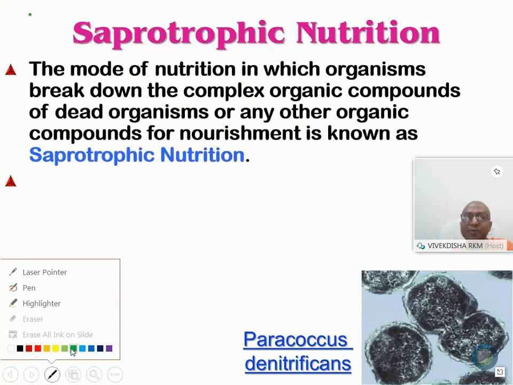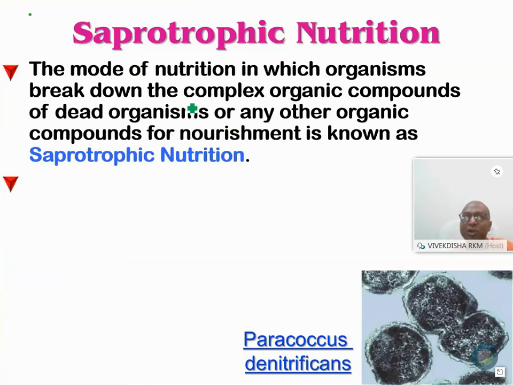Very carefully listen to me first. Breakdown of the complex organic compounds of dead organisms or organic compounds. Do not write breakdown of organisms. Very cautiously think about that. Breakdown of complex organic compounds of dead organisms or organic compounds. Please write it. So saprotrophic nutrition is this.